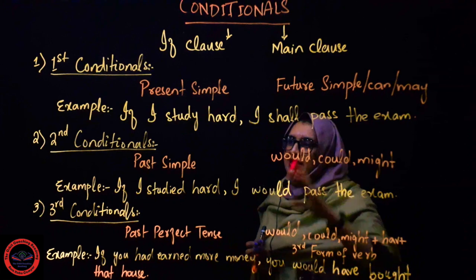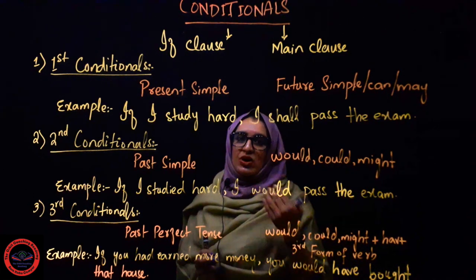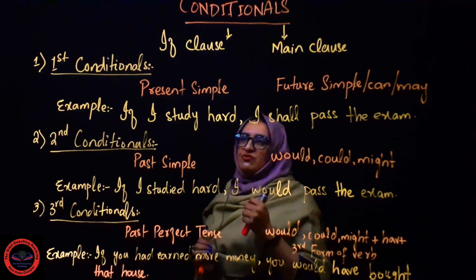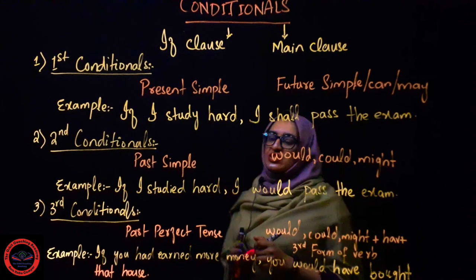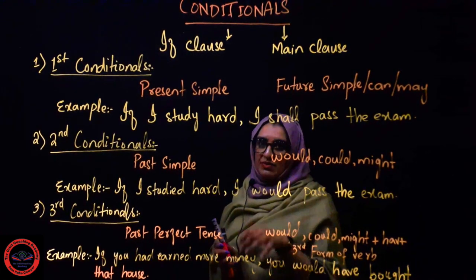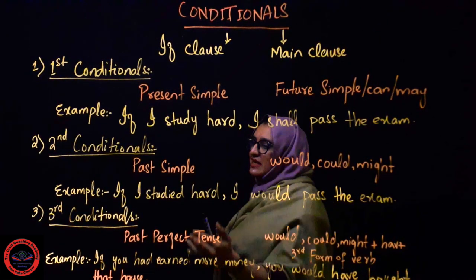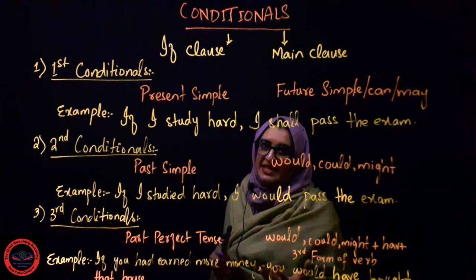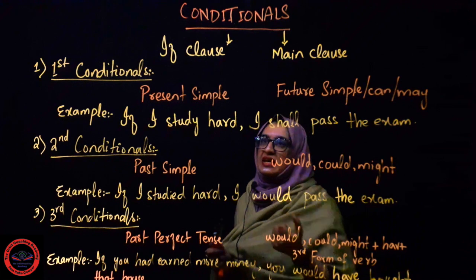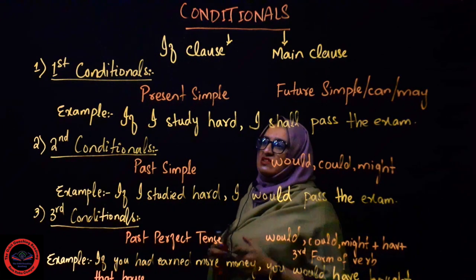So let's conclude this topic. The first conditional, where we have some possibility that it might happen in the present or in the future. While in second conditional, we talk about things which do not happen in the present, in the future or in the past as well. And in third conditional, we try to criticize something or someone, or we are showing some kind of regret. And there is a very minor difference between the rules of all three conditionals.